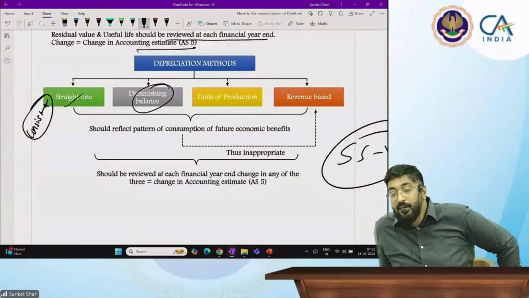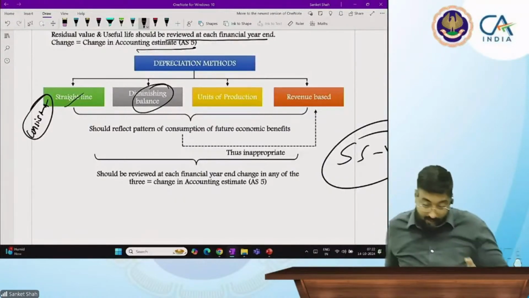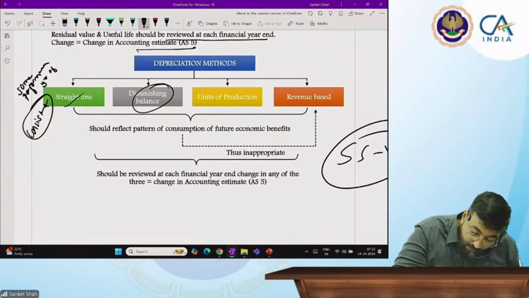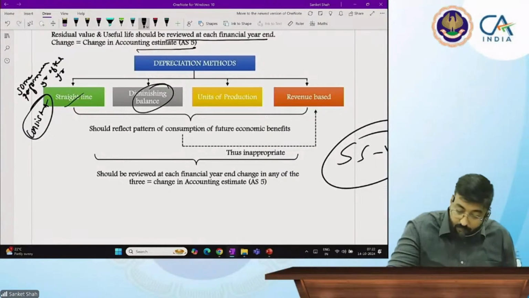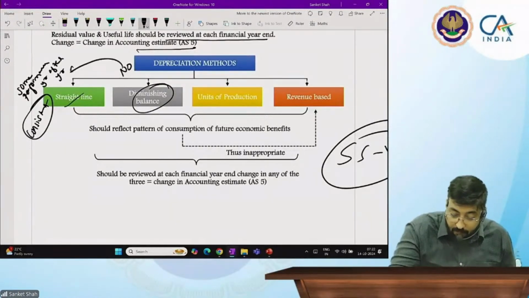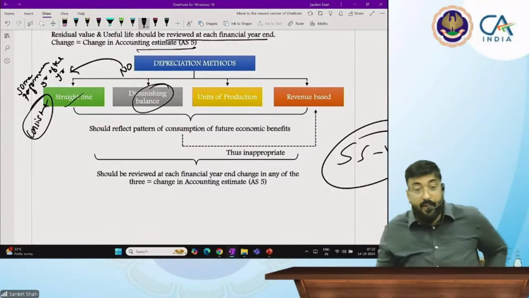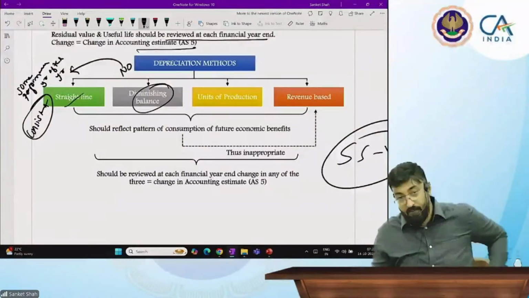Diminishing balance method: annually your asset is not giving you the same performance year after year. If you are getting the same performance year after year, it will be straight line. So you can write over there, same performance year after year. No same performance year after year. Units of production depends on the units produced.